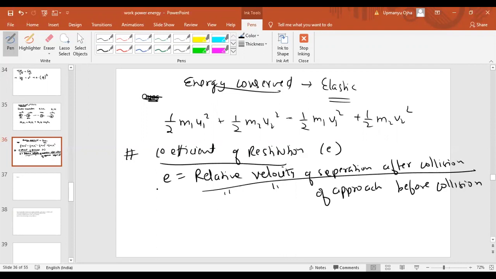That is known as the coefficient of restitution.